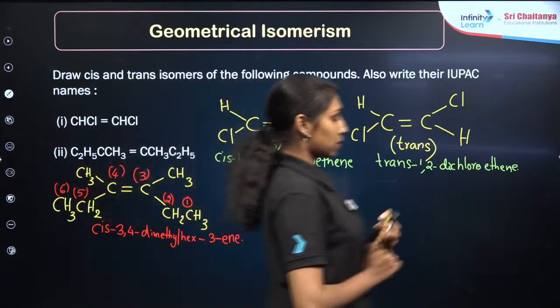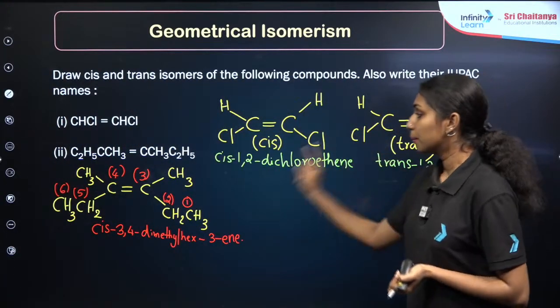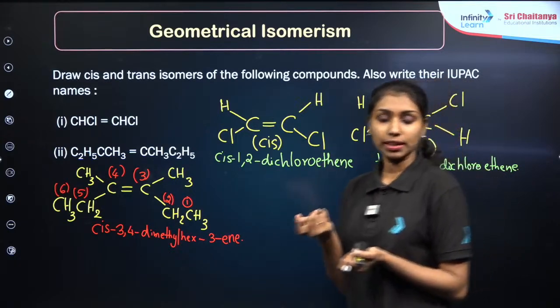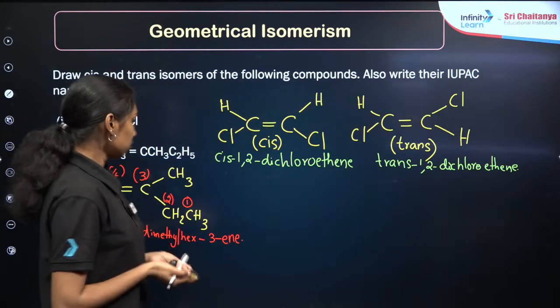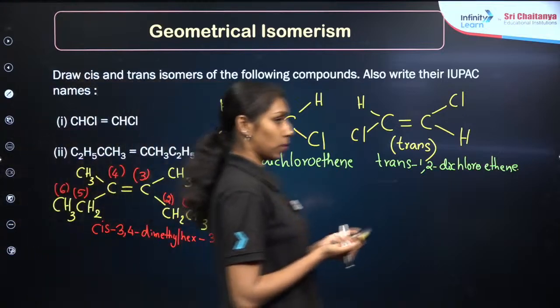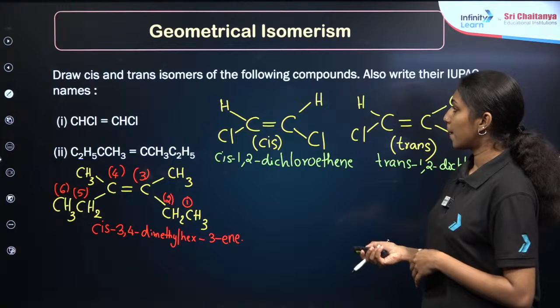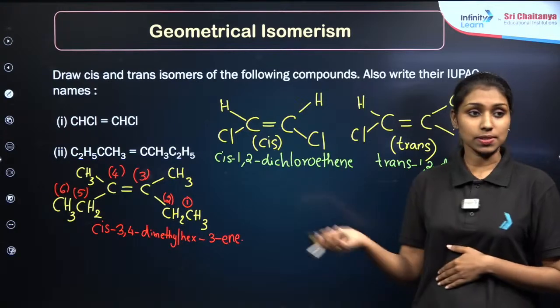Similarly, you can draw the trans structure also. The only difference between cis and trans is that the identical groups will be on the opposite side. Okay, try to find out the trans isomer also. Now let me move to the next topic, about the next question.